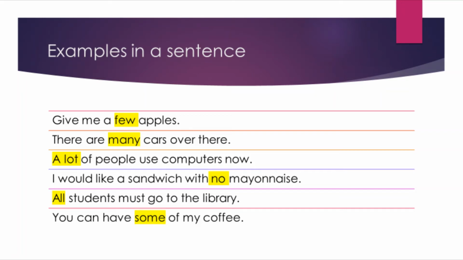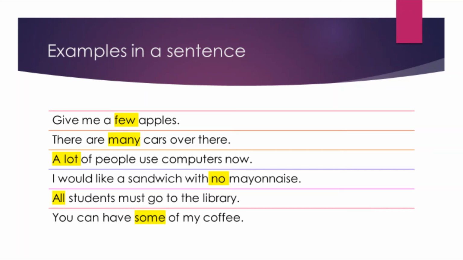All students must go to the library. This one is a specific quantifier that you can determine because all means every single student, not 20 or 30, half or even a quarter, but all, meaning every single student.